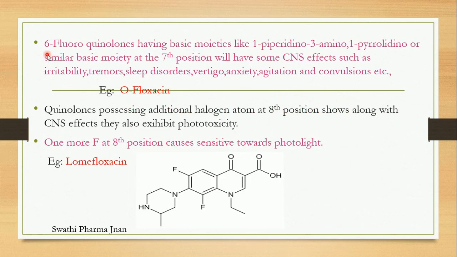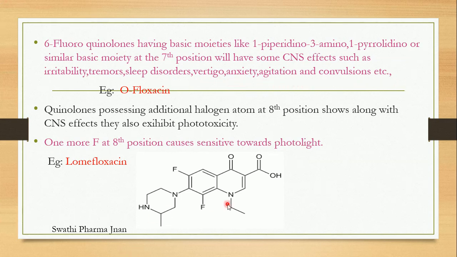The next point under SAR is that 6-fluoroquinolones having basic moieties like piperidino, 3-amino pyrrolidino or a similar basic moiety at the 7th position will have some CNS effects such as irritability, tremors, sleep disorders, vertigo, anxiety, agitation and convulsions.